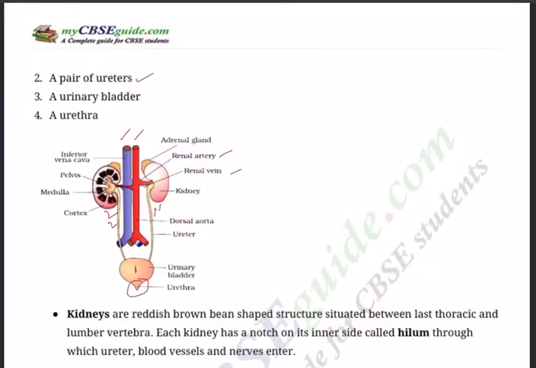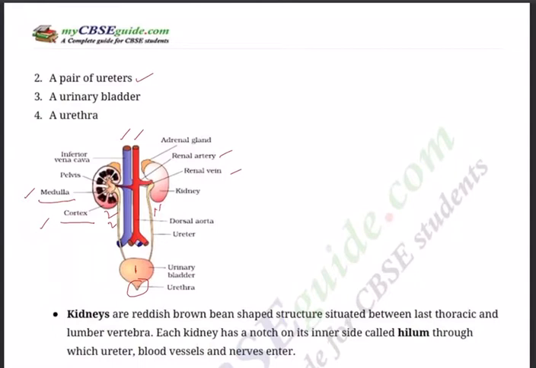And when we take a vertical section of the kidney, VS, we will see what is inside the kidney. There are two areas, the outer cortex and the inner medulla. This inner medulla will have pyramidal structures, as you are seeing, these black ones.